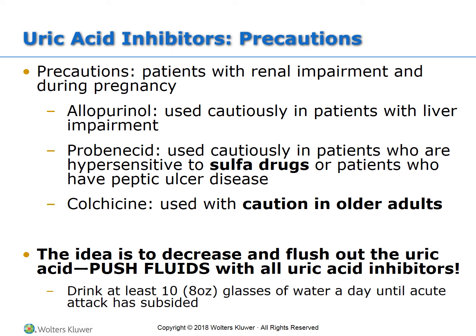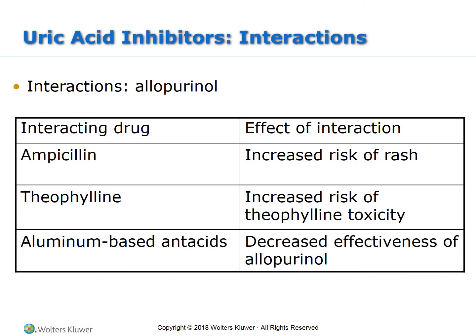As I mentioned before, you definitely need to push fluids with the administration of these medications. So at least 8 ounce glasses of water a day. Push them up to 3,000 milliliters a day. So we typically tell people to drink 2 to 2,500 milliliters of fluid, unless it's contraindicated. These people need to drink even more than that. They should be drinking upwards of 3,000 milliliters a day in order to flush those uric acid crystals out so that they're not inflaming the joints.